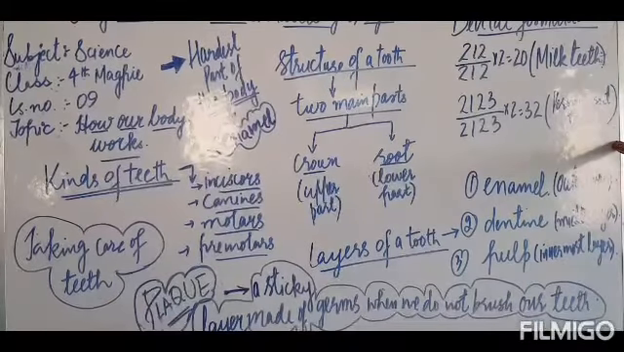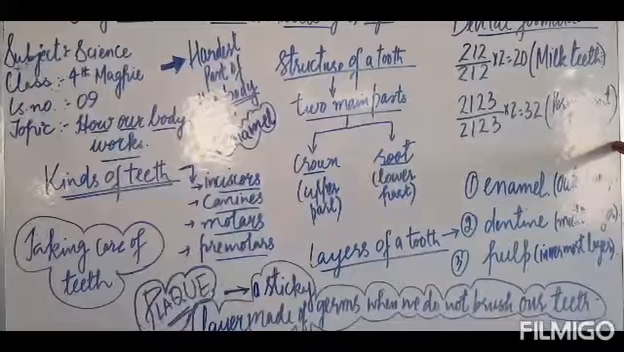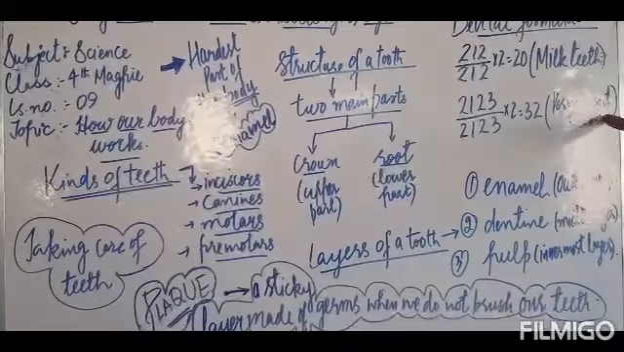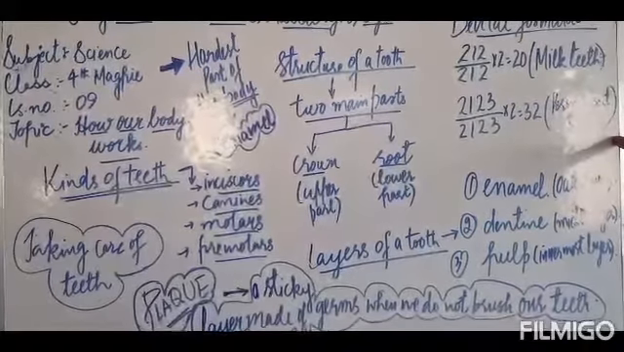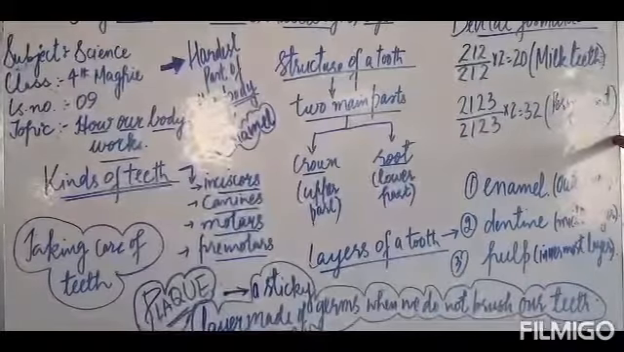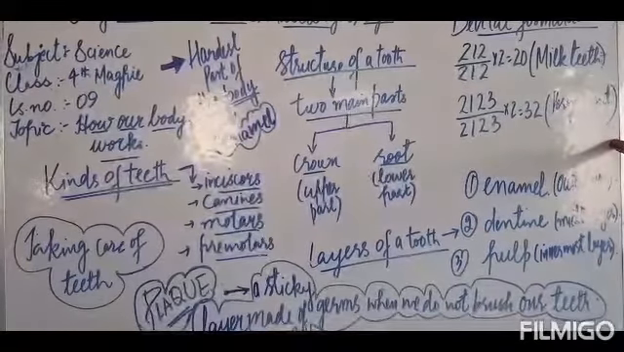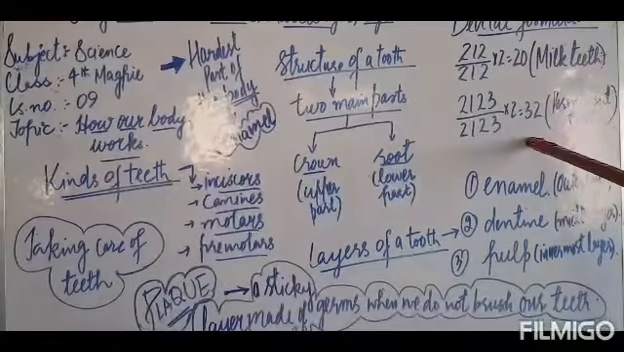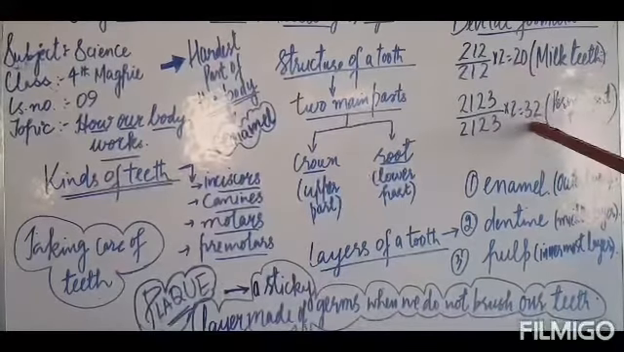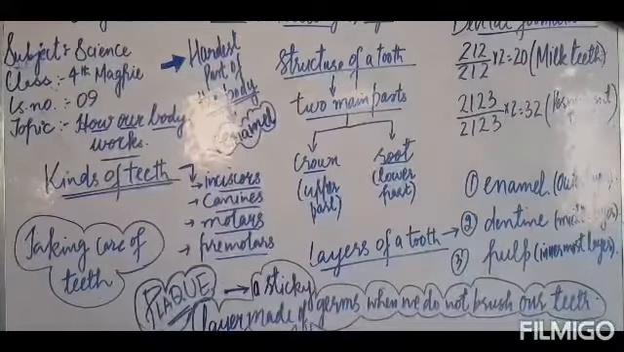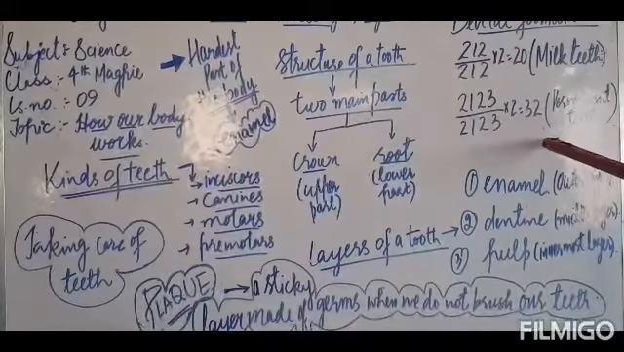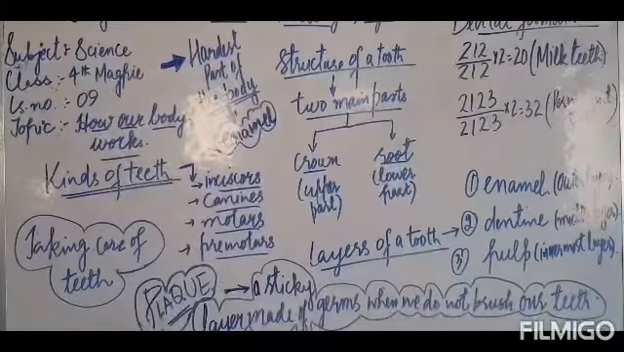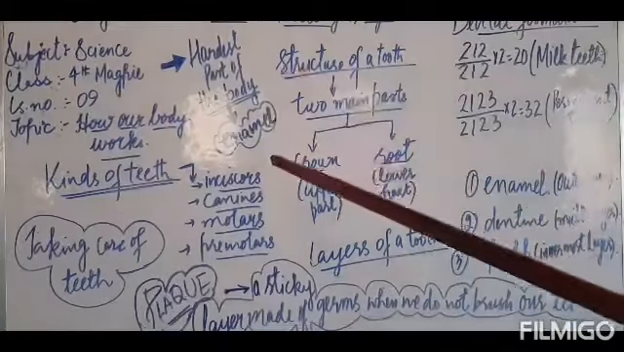The permanent teeth remain with a person throughout his or her life if the person takes good care of them. There are about 32 permanent teeth, 16 in the lower jaw and 16 in the upper jaw. Very good. Now, dear kids, let us learn about the kinds of teeth.